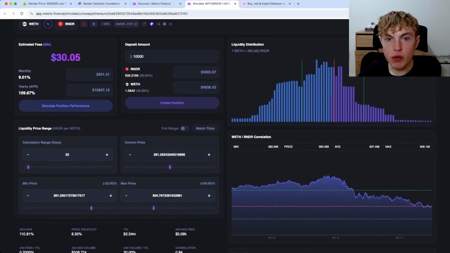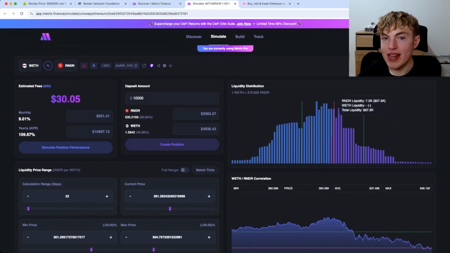So the next steps would be to do your due diligence and research on Render and wrapped Ethereum, see if you want to take on exposure to these assets and enter the liquidity pool. If so, you can go ahead and save it to your portfolio like so in the top right.